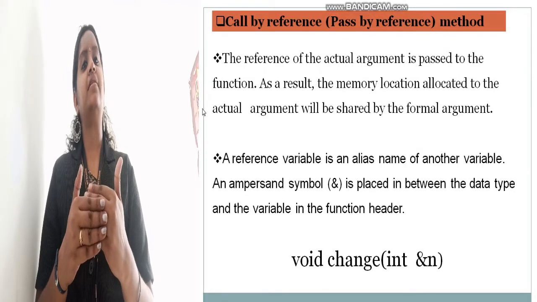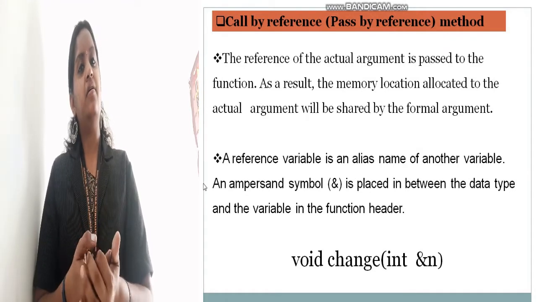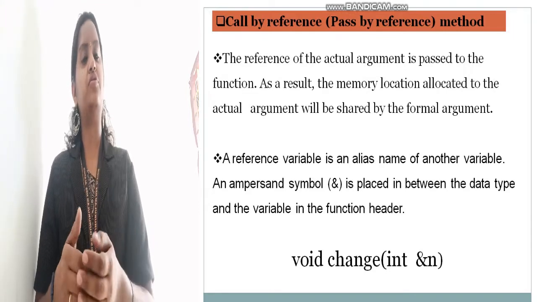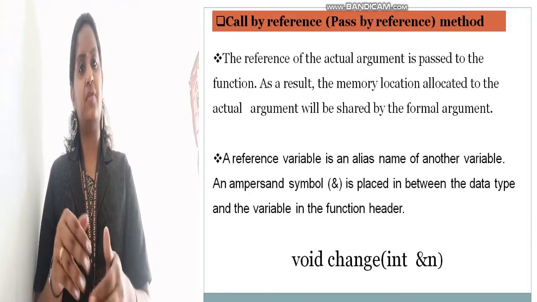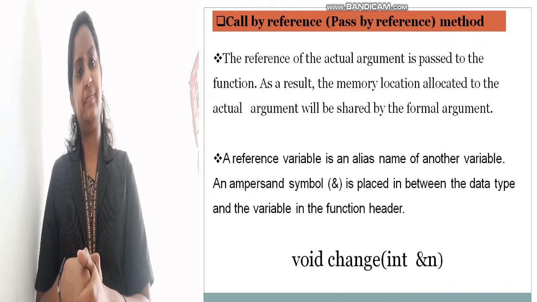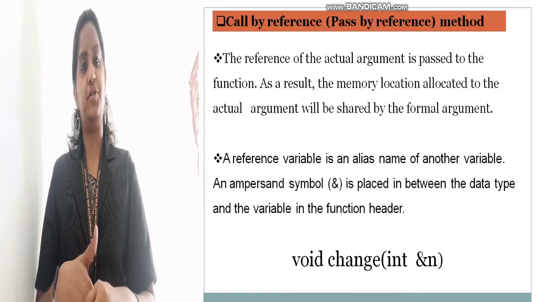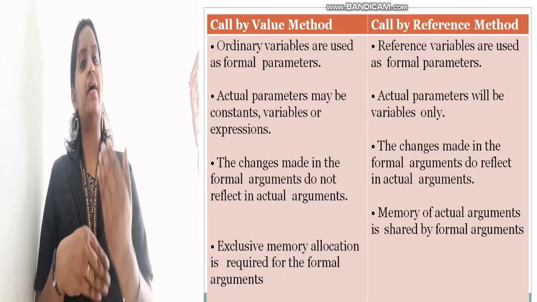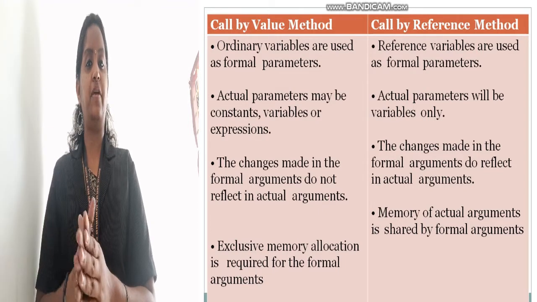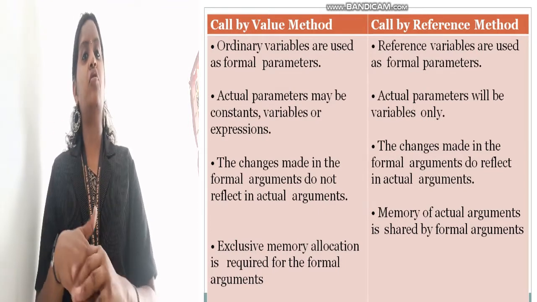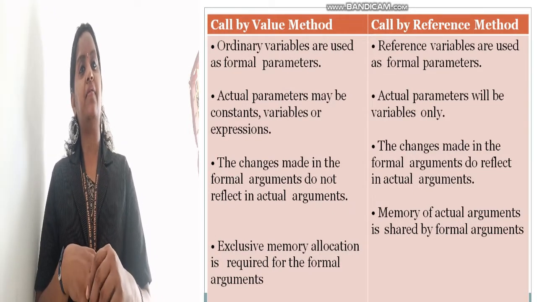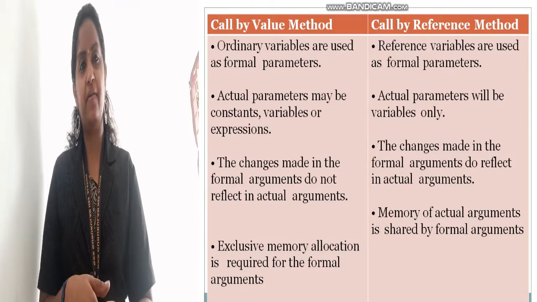So if you are passing the actual argument to the formal argument, it is passed to that variable and saved in that particular variable. Clear? It has a particular memory location. And if you are passing another value, if you are calculating another section, it will be saved in a separate memory, so we won't lose the contents. That is the use of the pass by value or call by value method.